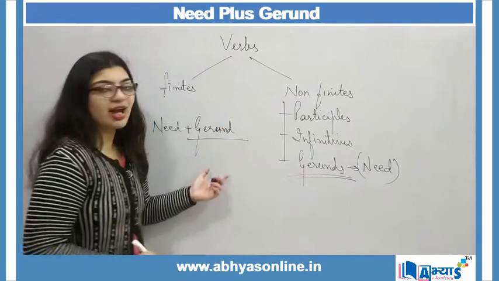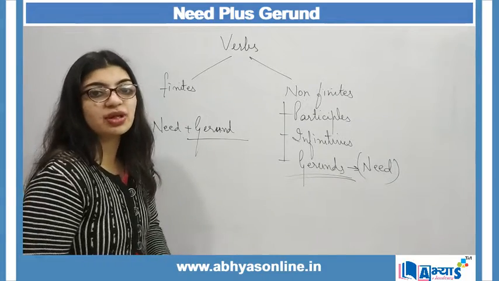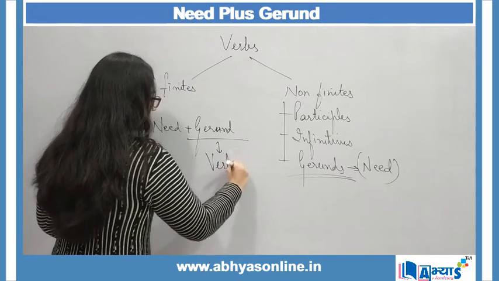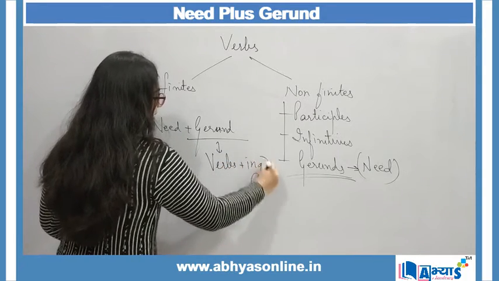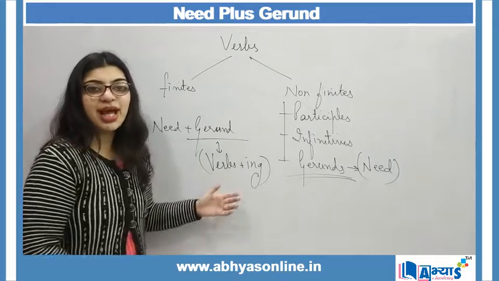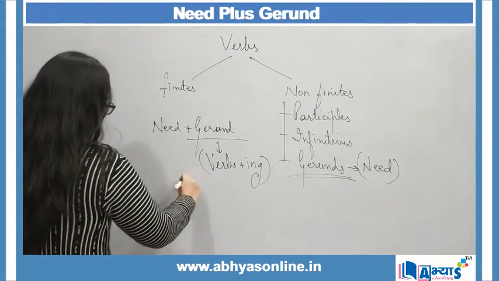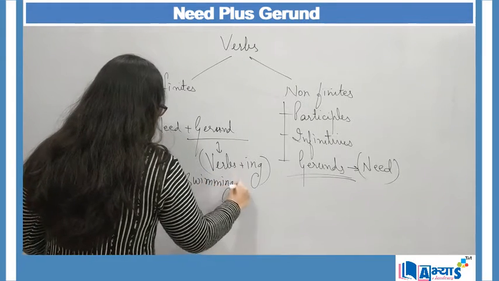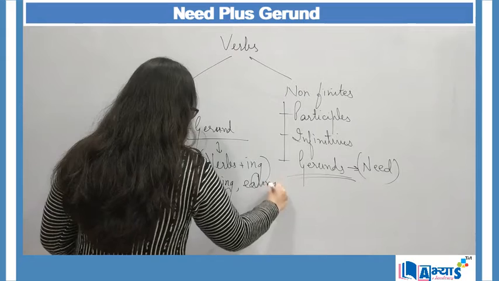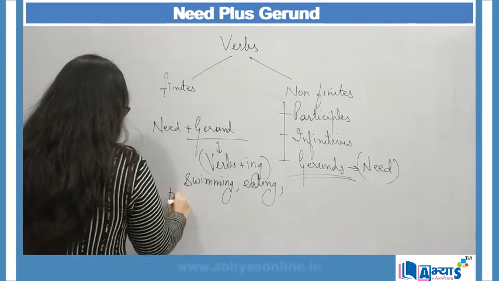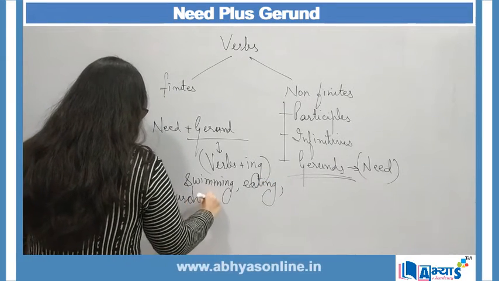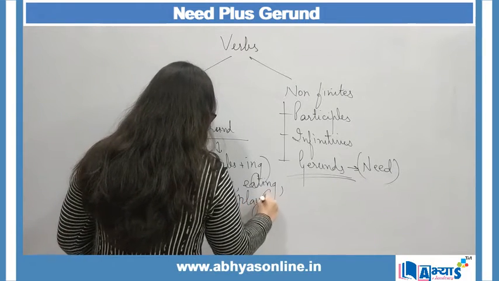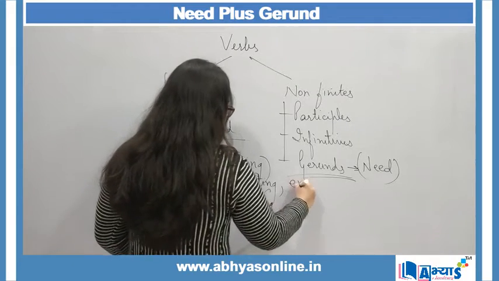Now, gerunds are defined as all those verbs which end with ing. Gerunds are verbs ending with ing. Examples of such gerunds can be swimming, eating, purchasing, playing, enjoying.